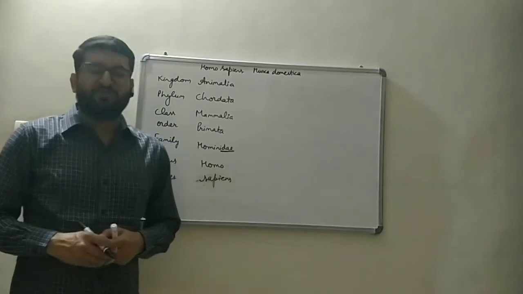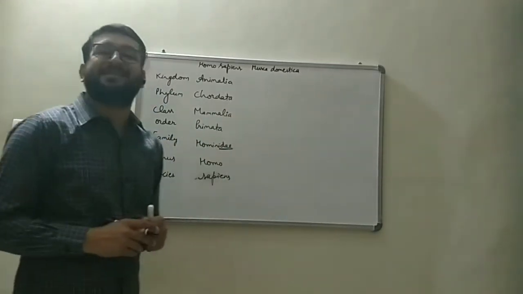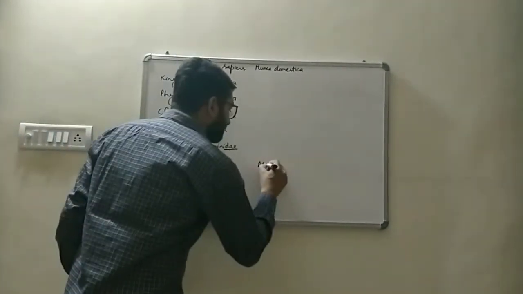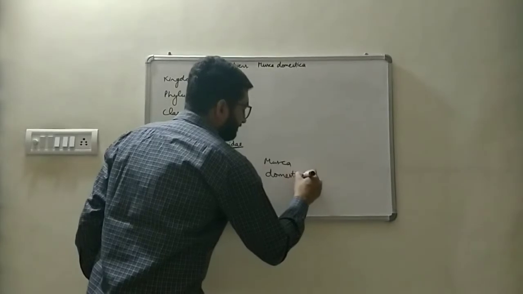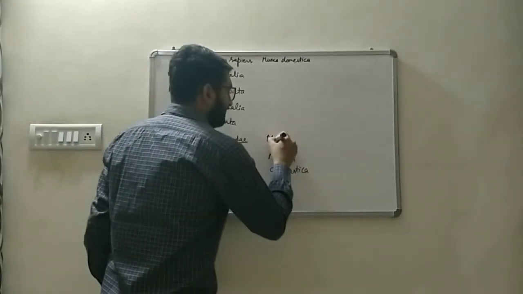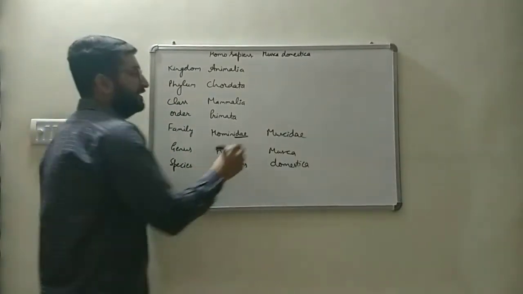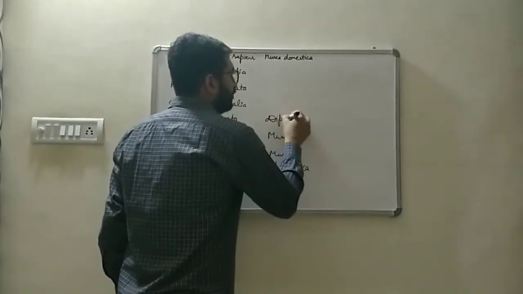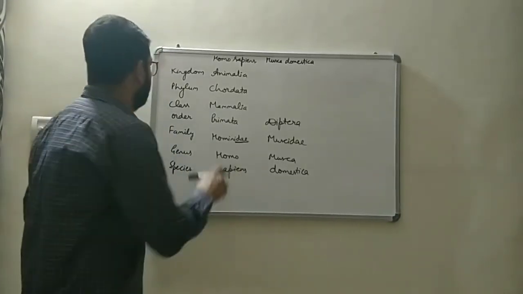The next organism which we have to classify according to its binomial nomenclature is Musca domestica, that is housefly. Its generic name is Musca, its specific name is domestica, its family is Muscidae, its order is Diptera. Diptera means true wings. It has two wings on both sides which help it to fly.